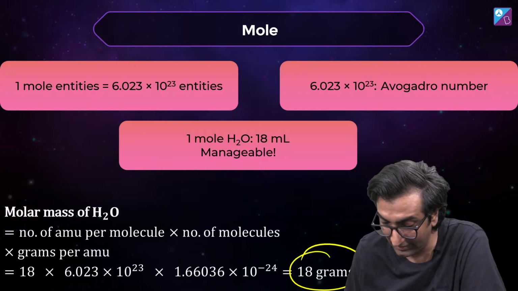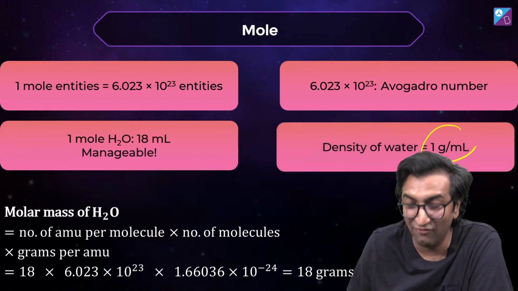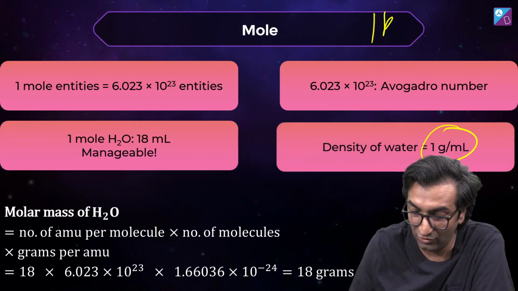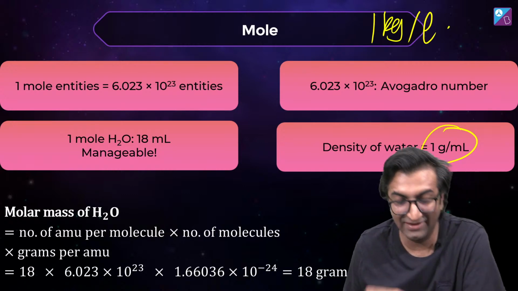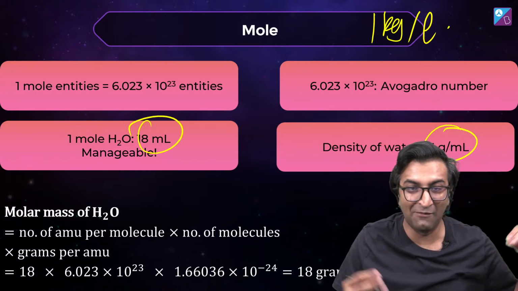Okay. Now what do we do? What is the density of water? 1 gram per ml and 1 kilogram per liter. Hence I can say that, look, 1 mole of water is 18 ml.